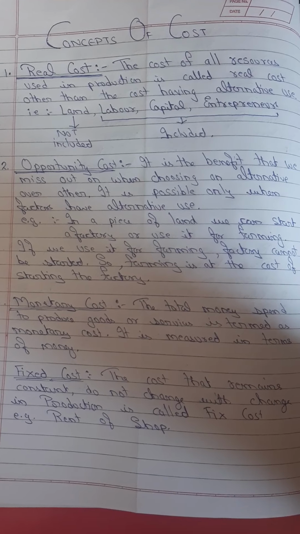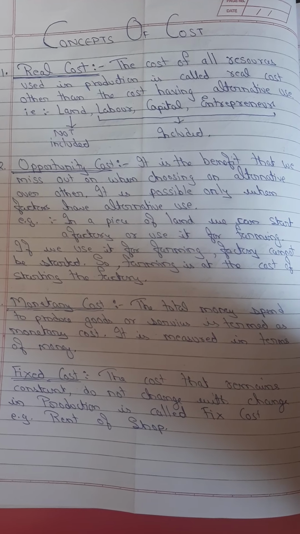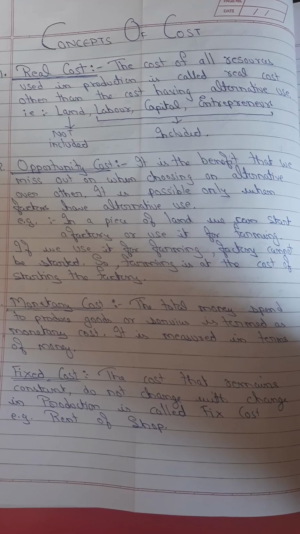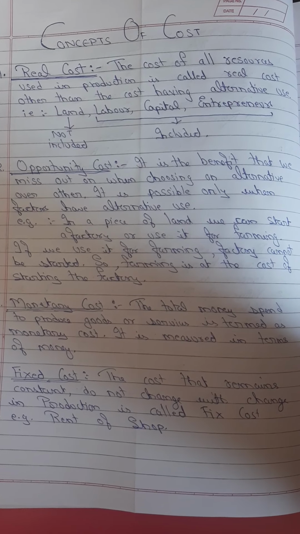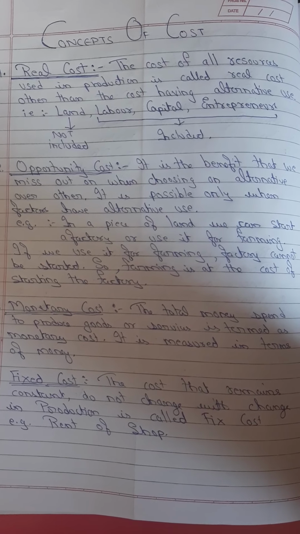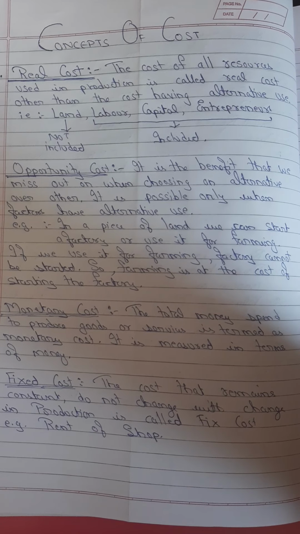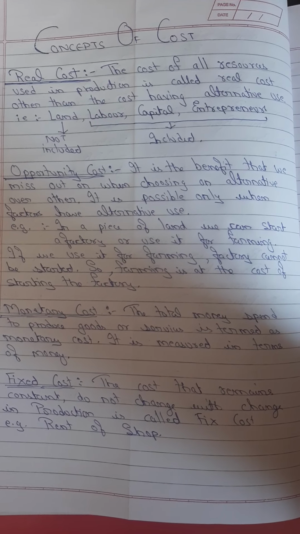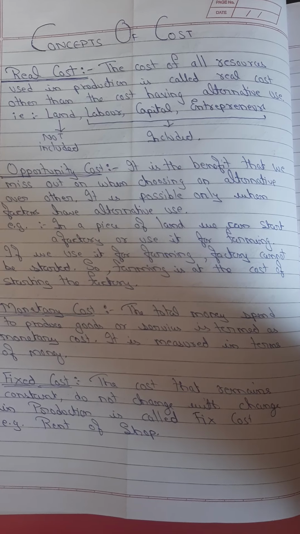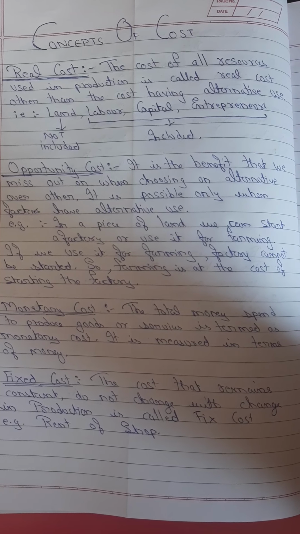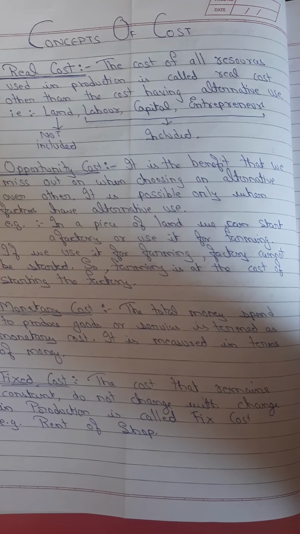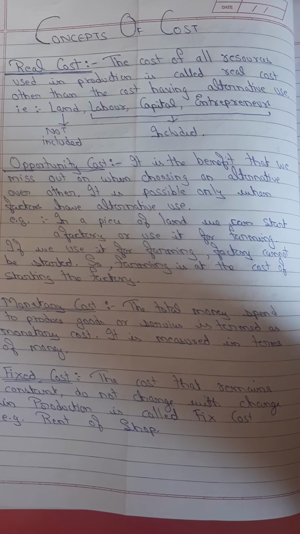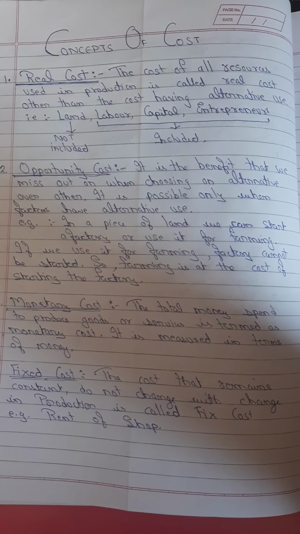In other words, when we leave the benefit of any alternative to select another alternative, then it is called alternative cost, or we can also call this opportunity cost. Example, suppose I have a piece of land, I can start a factory or I can use the land for agriculture. If I do agriculture, I cannot start factory, and if I start factory, I cannot use it for agriculture. If I am starting a factory, I will not get the benefits of agriculture. So the benefits that I am leaving of agriculture is called opportunity cost.